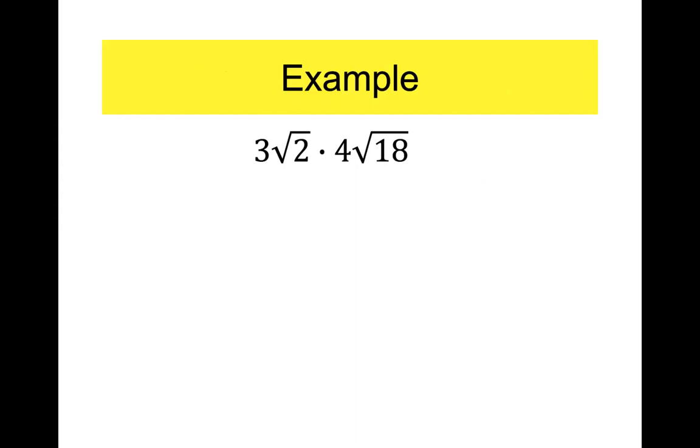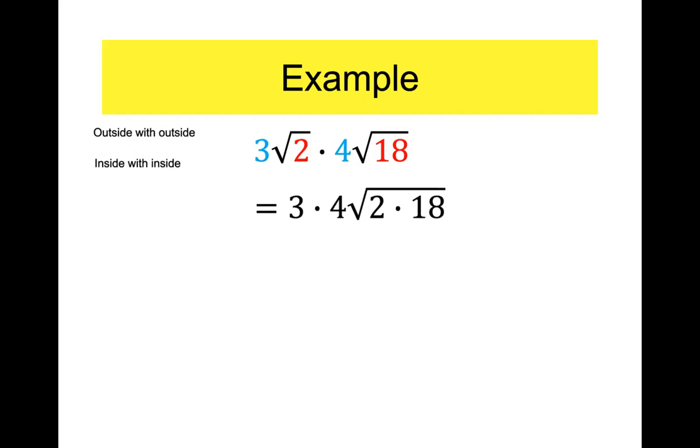3 root 2 times 4 root 18. Well, the rule said outside with outside, inside with inside. So let's do outside with outside. 3 times 4 is 12. 2 times 18 is 36. So all I'm doing is multiplying the outside numbers, the ones in blue, put a big long square root symbol, and multiply the inside numbers together. Do you see what I did there?